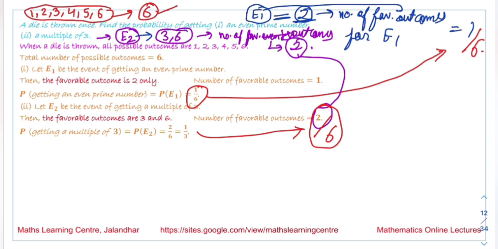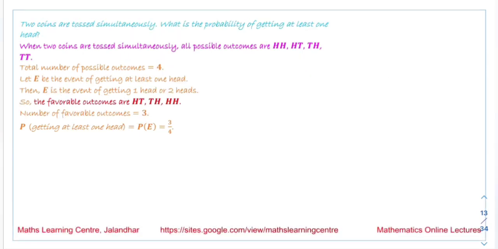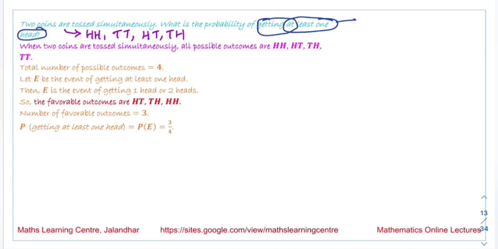Next is: two coins are tossed simultaneously. What is the probability of getting at least one head? So when two coins are tossed simultaneously, all possible outcomes we have are HH, HT, TH and TT. Now the event we are talking about is getting at least one head. This is the event E we are talking about.